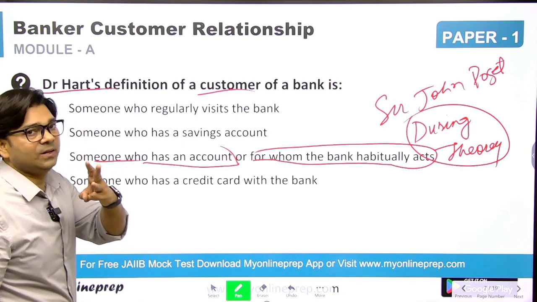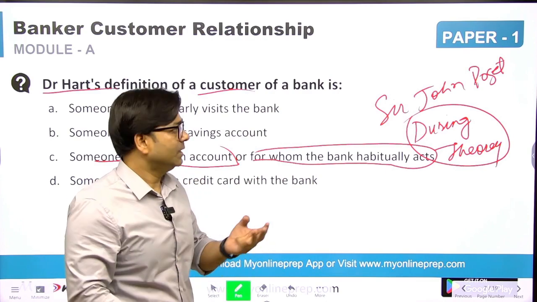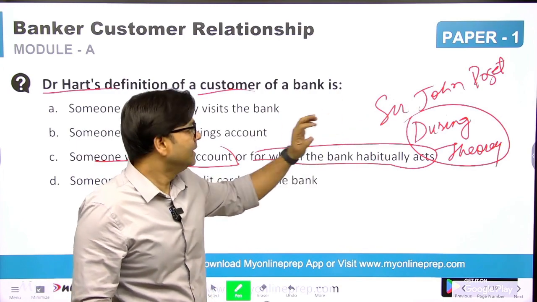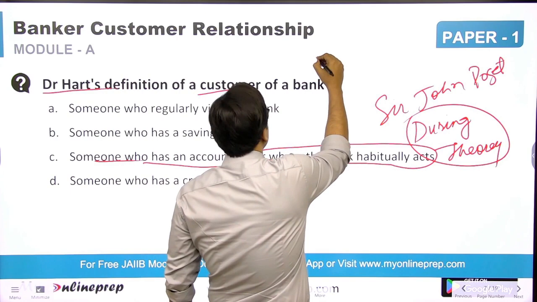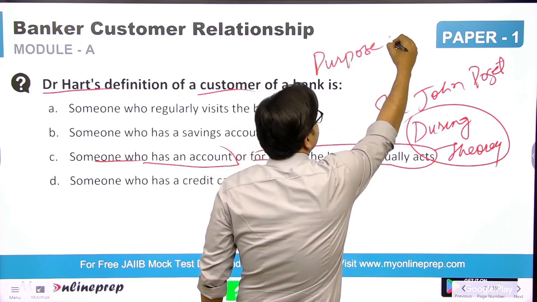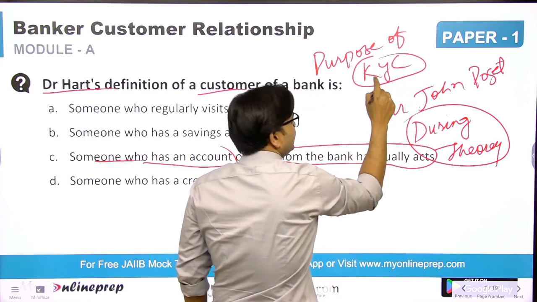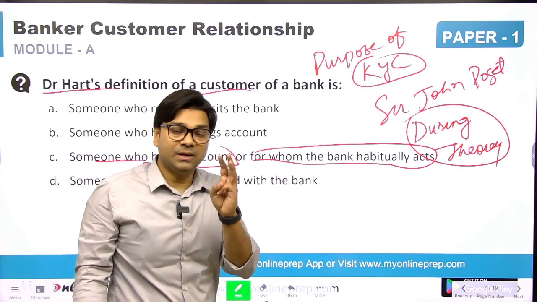So there are three theories for customer. One is the duration theory by Sir John Fogett, the second is Dr. Hart's, and the third is for the purpose of KYC. This definition in your exam will be asked in three types.